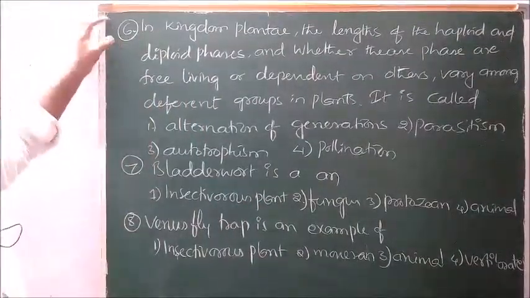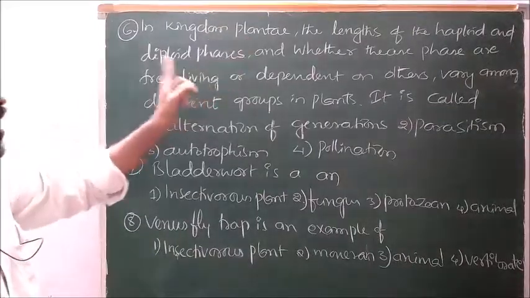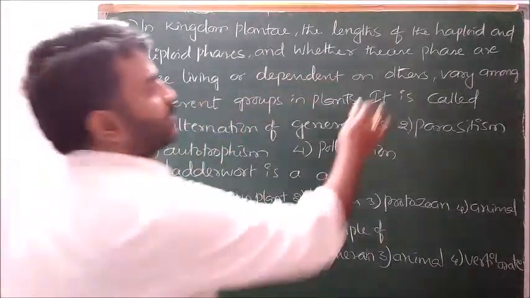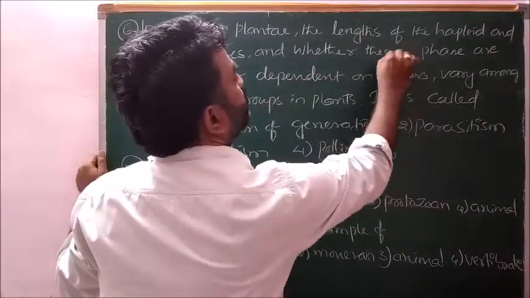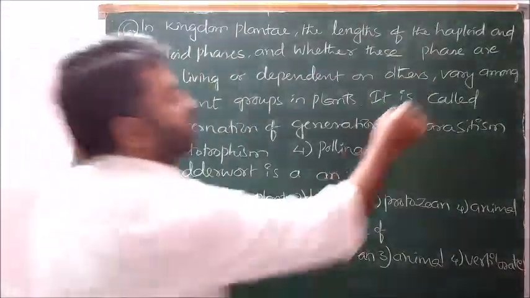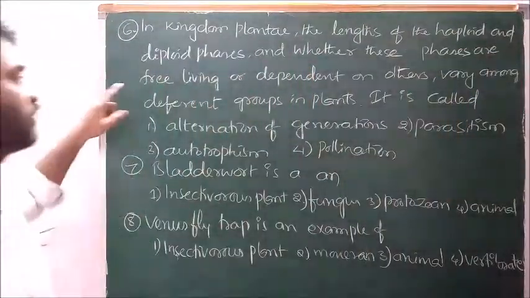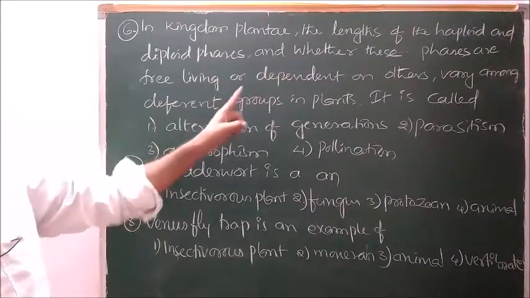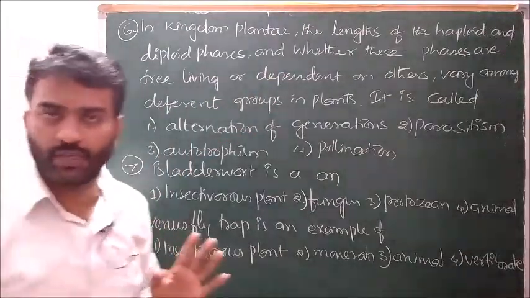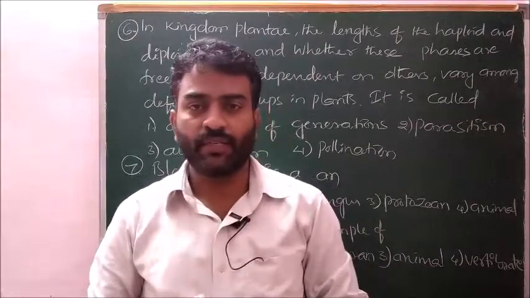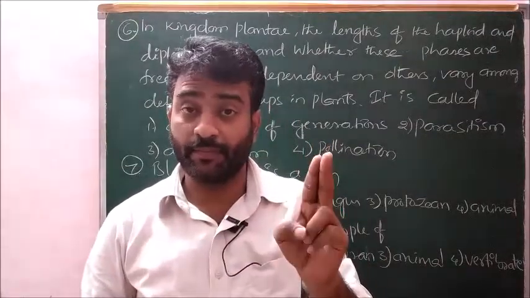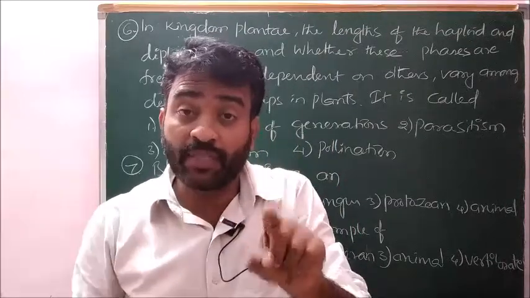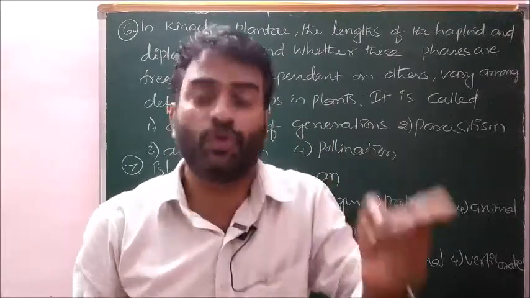Question 6. In kingdom plant, the lengths of haploid and diploid phases and whether these phases are free living or dependent on others vary among different groups in plants. This phenomenon is called. In previous question we have seen there are two phases in plant life cycle: haploid phase gametophyte, diploid phase sporophyte.